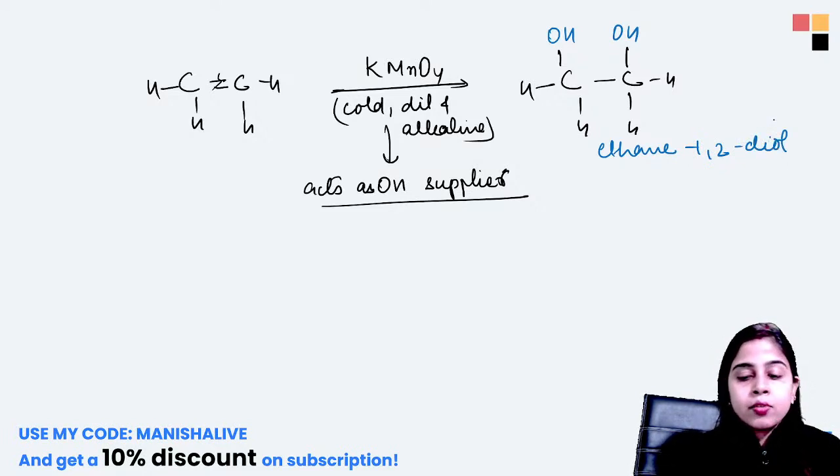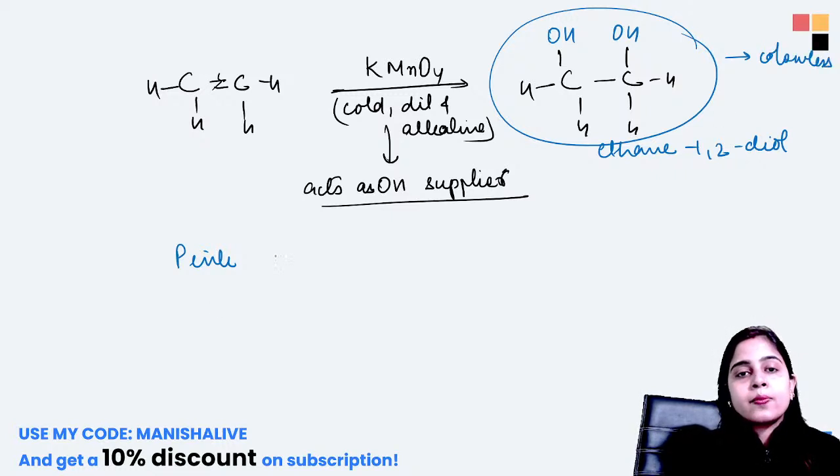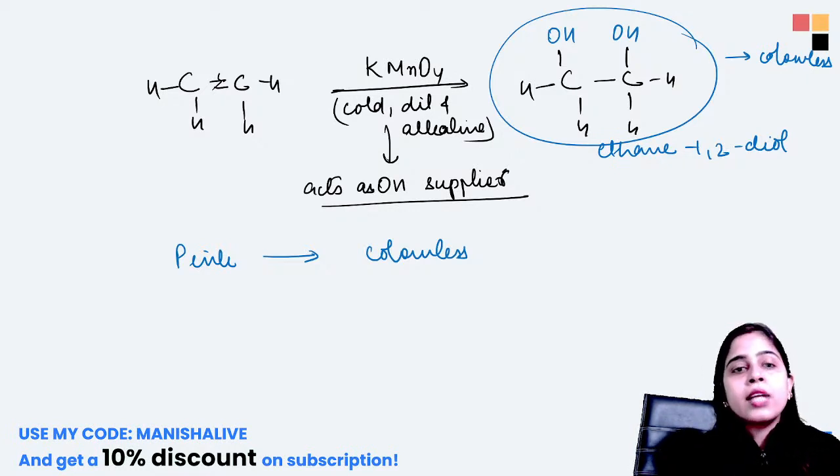Okay, ethane 1,2 diol. Now the test is that the pink color of Bayer's reagent will change to colorless because the product that is formed here is colorless. So the change of pink color to colorless is again a test for unsaturation, that an alkene is participating in the reaction. If the color does not change, that means alkanes are present, because no reaction will happen here.